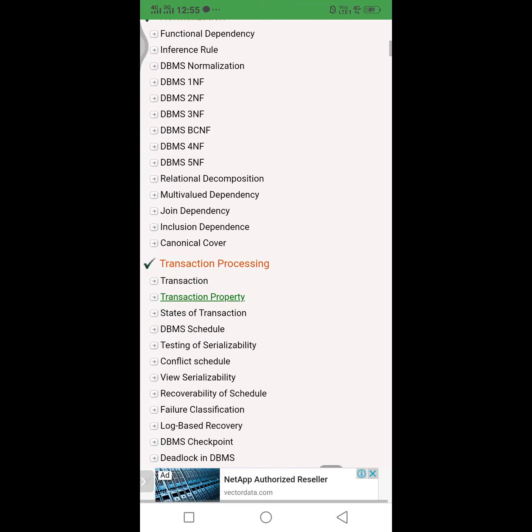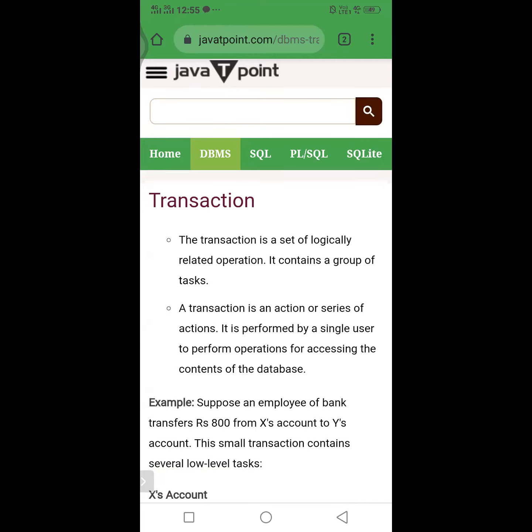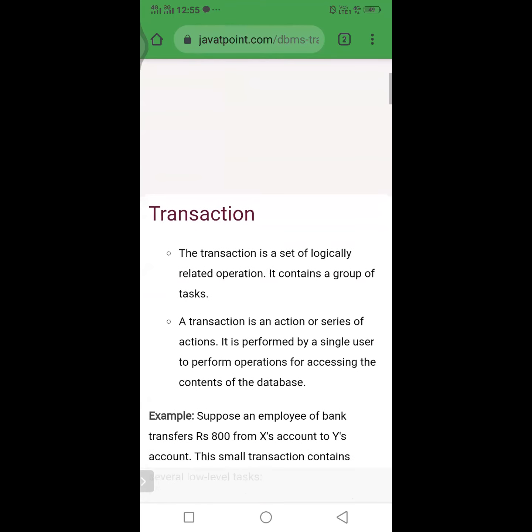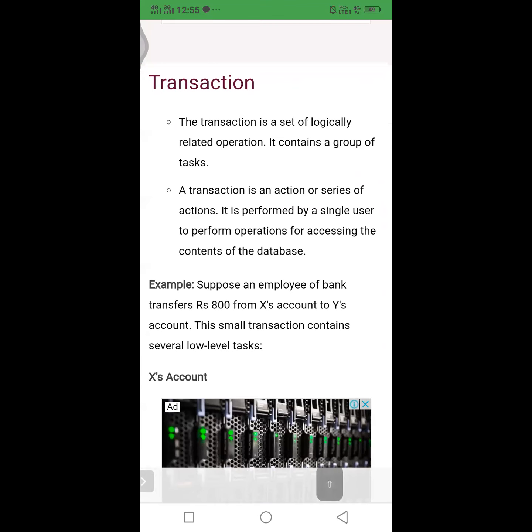Now let us discuss transaction management. Here I am opening the topic of transaction. In the last class we already discussed this, so I am just explaining it in a few words. What is a transaction? A transaction is a set of logical actions. A set of actions is nothing but a transaction.